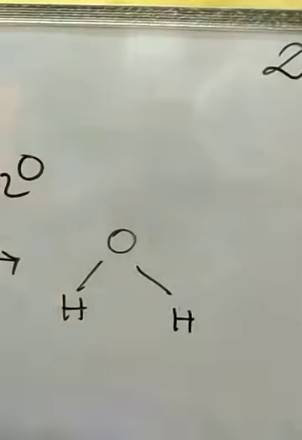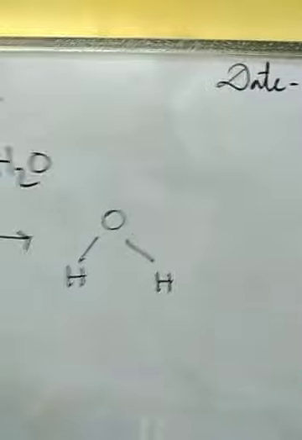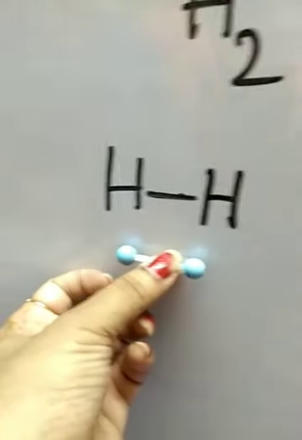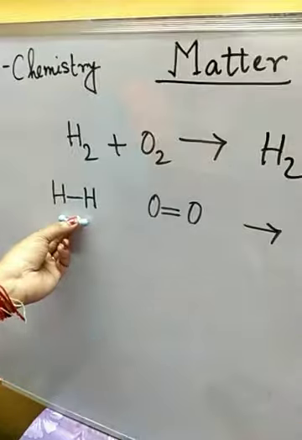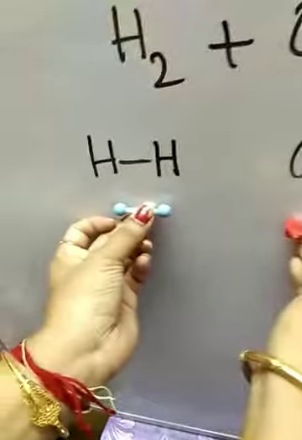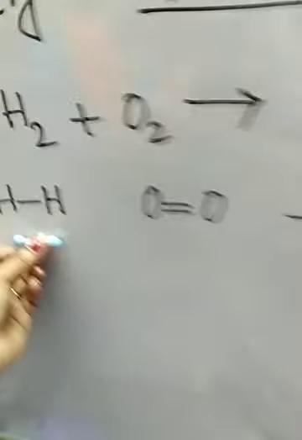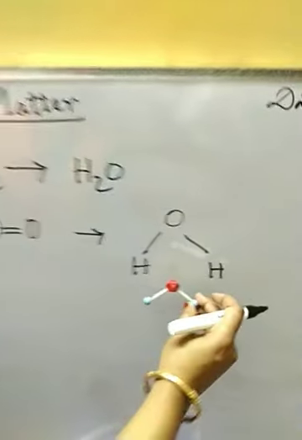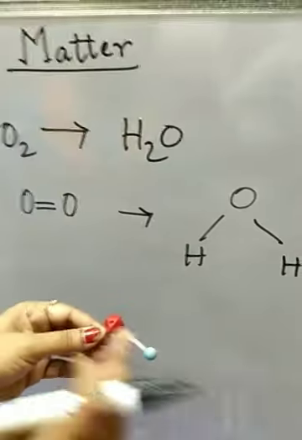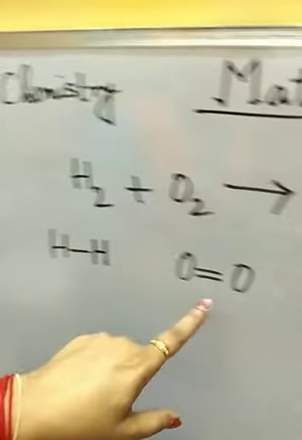Okay, now you see, this is hydrogen molecule and this is oxygen molecule, and this is the water molecule. Now here in the water molecule we are getting the bond between one oxygen atom and one hydrogen atom, whereas here we are getting the bond between two hydrogen atoms and between two oxygen atoms.